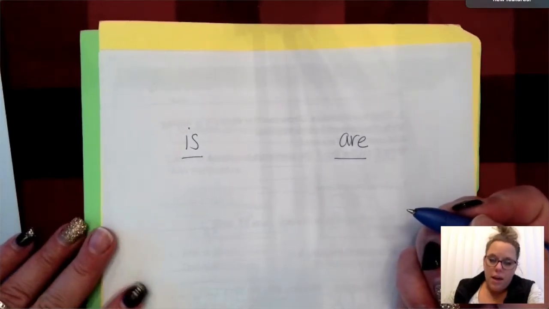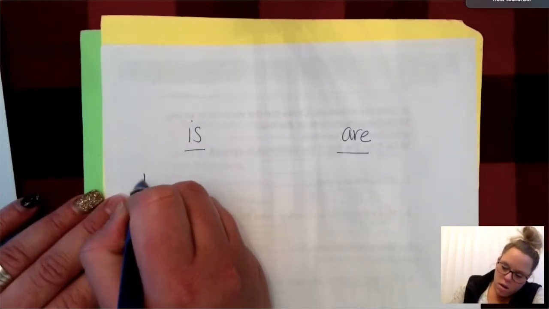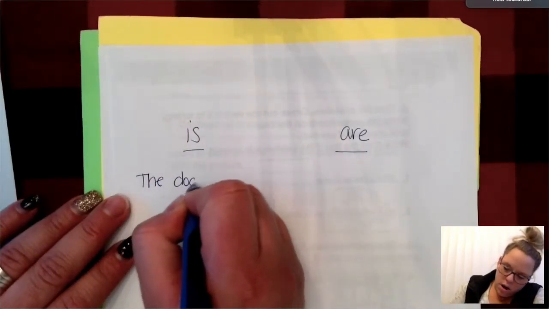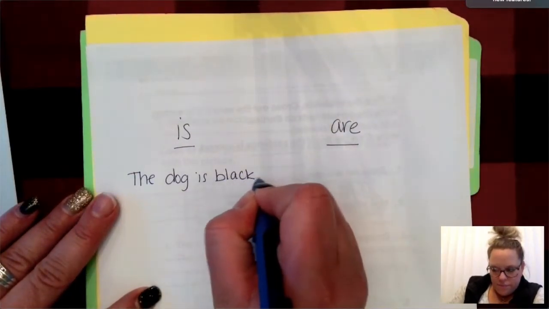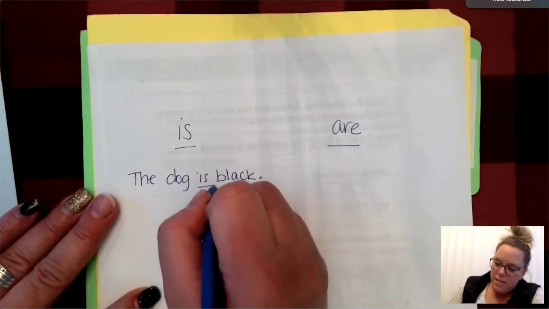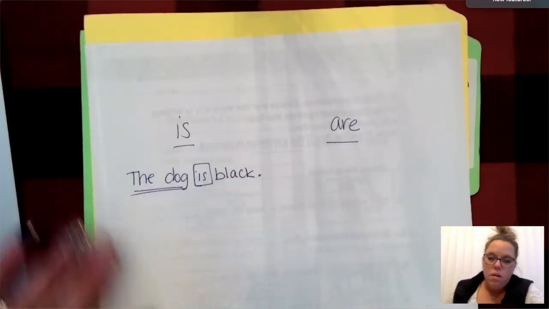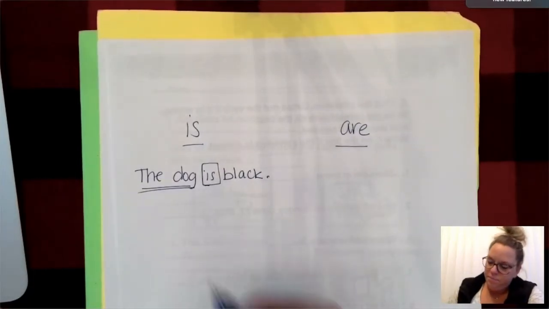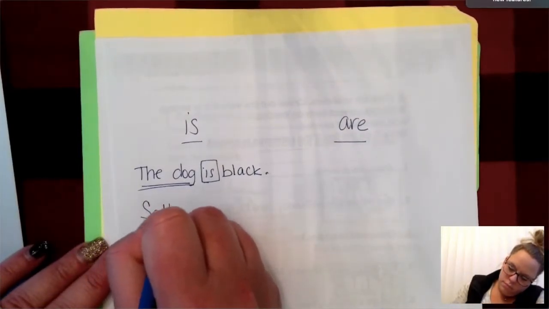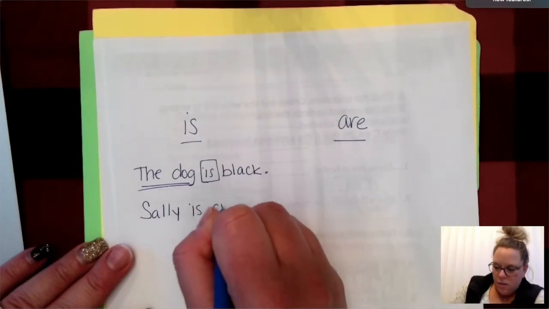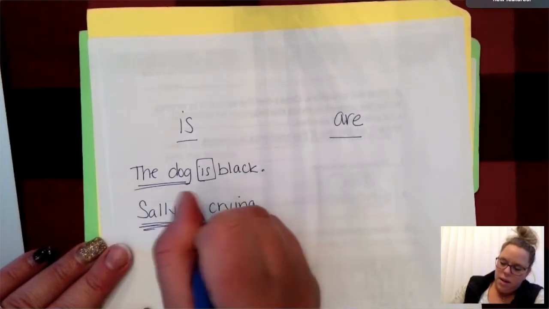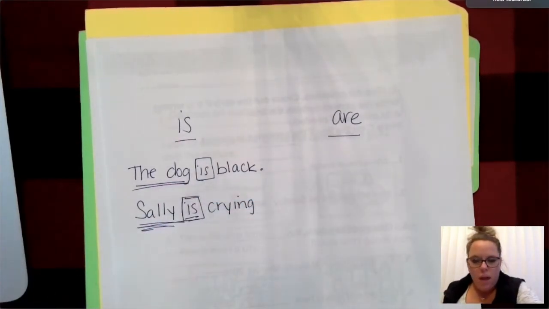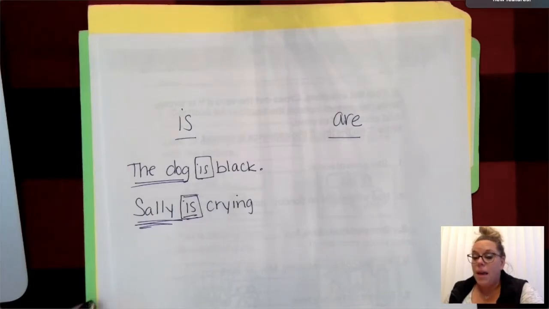We use the word is when we are talking about one person or thing. The dog is black. Okay, we used is because we were talking about the dog. That's one thing. Sally is crying. Sally is one person, and so we use the verb is.